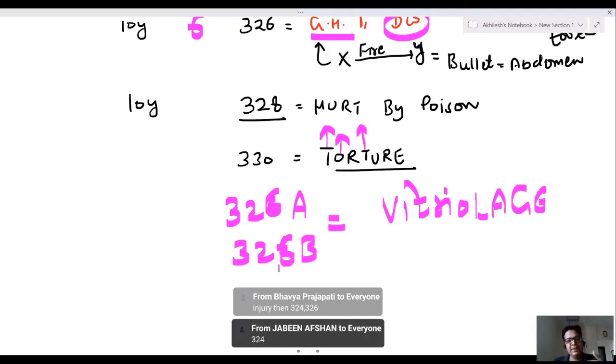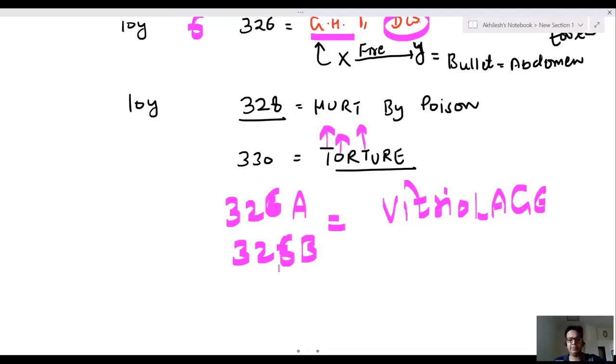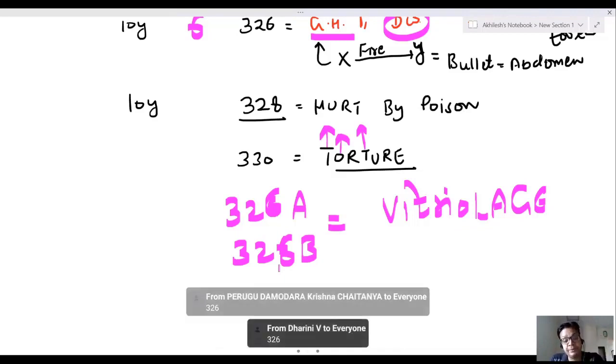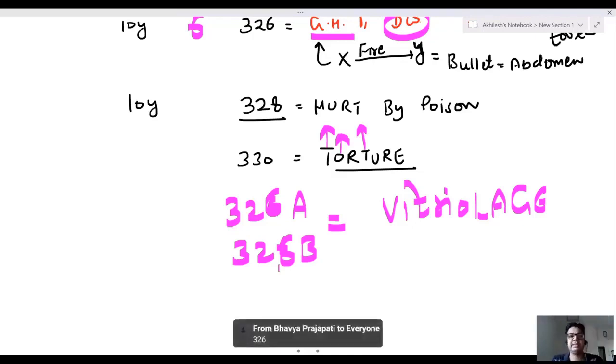If I say X fired on Y, bullet is inside the abdomen, which IPC will be applicable? And the person survives. So two IPC will be there: 307 as well as 326. Are you getting my point? Okay.